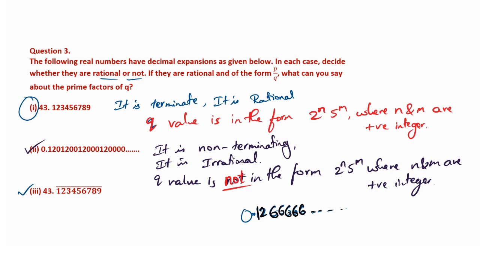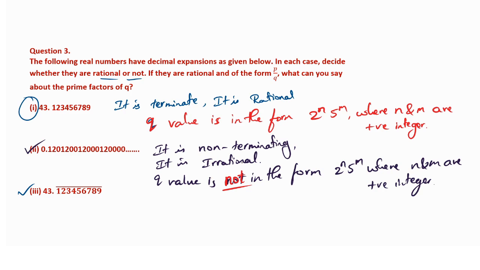You have learnt this type of question in 9th standard, and in the first class also I have given this one. So what can we write? 0.12 with a bar on 6. For 6 we can put the bar. That 1 2 let it be as it is, because we can divide by 100 to bring that 1 2 to the left-hand side. If you have a doubt, I have already done a video on it.